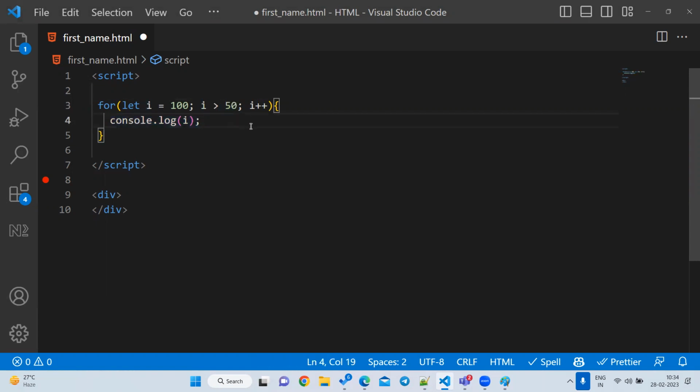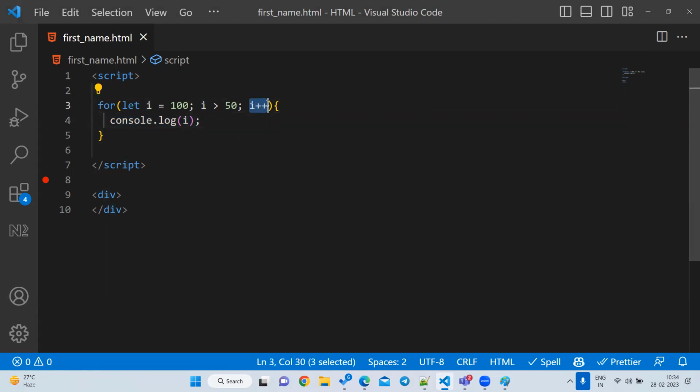If I save it and reload the program, what output are we going to get? See, first it will go here. What is the initialization? What is the i value? 100. Excellent. 100 greater than 50, true or false? True. Whenever this is true, it will go inside. Yes, it will print the value, 100. Then it will go here.